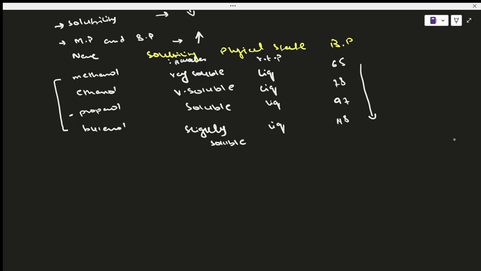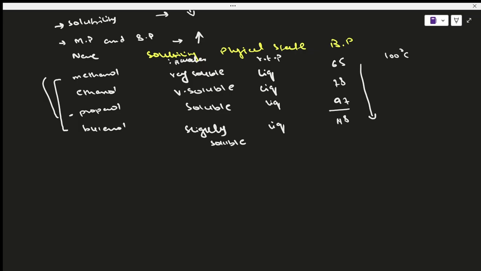Like if you compare these boiling points with water, which has a boiling point of 100 degrees centigrade, right? And all of these molecules, till propanol, are under 100 degrees, meaning that the boiling point of these three alcohols is less than water's. Okay, so you can compare it with water and say that these are slightly lower boiling points, right? But the trend is that as you go down the series, the boiling points of alcohol molecules are going to increase.